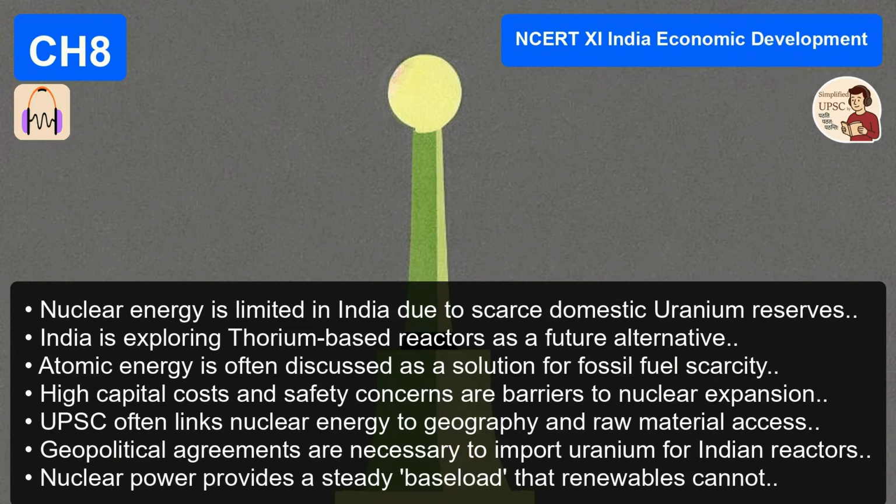But the question hints at something else. It hints at our vast reserves of thorium found in the monazite sands of Kerala. The debate, and the text alludes to this, is whether we should push for more nuclear using our thorium advantage despite safety concerns to reduce reliance on that 67% thermal chunk. It's about energy security. It's entirely about energy security. If coal runs out or becomes too dirty, what's the backup? What is plan B? It's the ultimate trade-off.